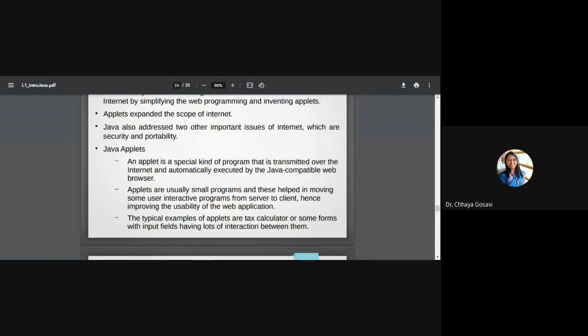A typical example of an applet is a tax calculator or some forms with input fields having lots of interaction between them, or any type of game. With your input, the actions or the characters will move. So your inputs are taken into consideration, then calculations happen, and then the character moves. So that is an interactive web application you can develop with the help of Java applets.